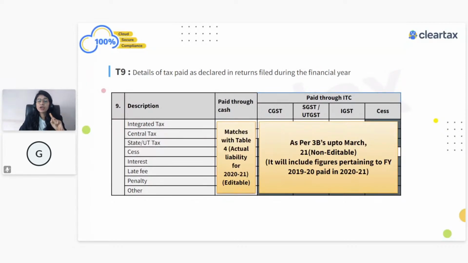The liability which you have shown in table number 4 should just match with the tax payable you are going to show in table number 9. That is okay, that in the payment part there is a mismatch. And why would there even be a mismatch?